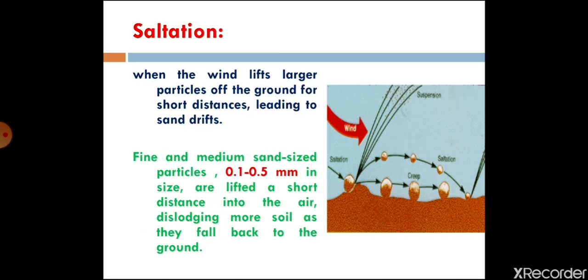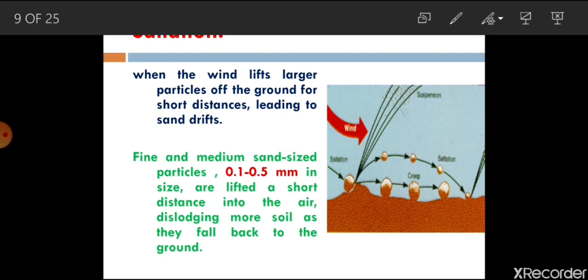Now saltation: the wind lifts larger particles off the ground for a short distance. These are the smaller particles, jumping as the wind strikes here, and due to this strike some larger particles, some medium particles, or some minute particles will detach. One particle will move along the surface, that comes under creep.